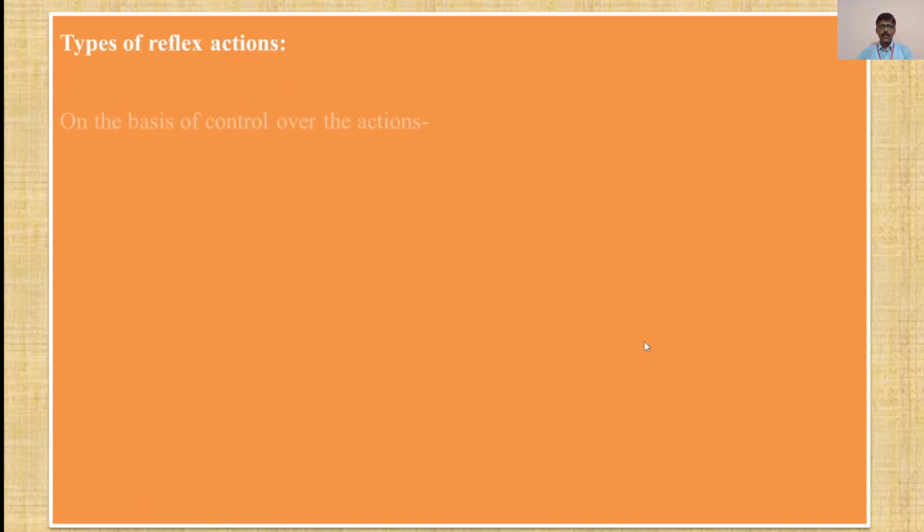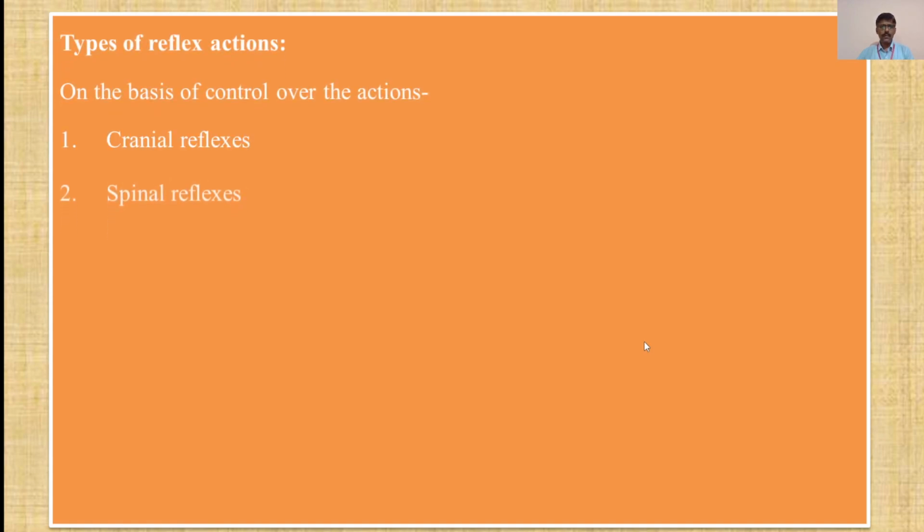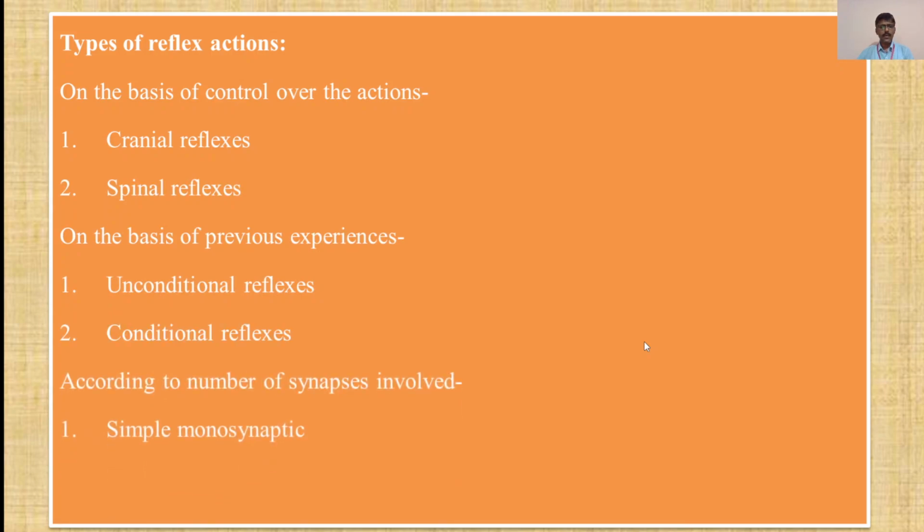Now moving towards the next slide. What are the types of reflex actions? When we study in detail the types of reflex actions, we find that on the basis of control over the actions, there are two reflexes. The first is cranial reflexes. The second is spinal reflexes.